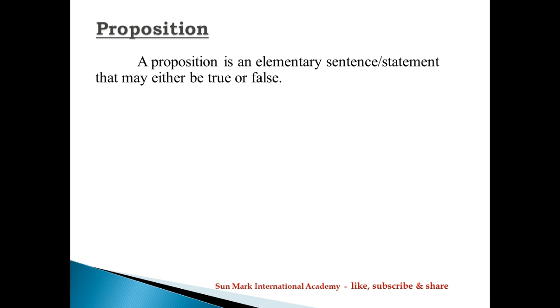Proposition is the first part of Boolean algebra. So, what is a proposition? A proposition is an elementary statement or sentence that may either be true or false. Example, it is raining is a proposition. Yes, it returns true or false.